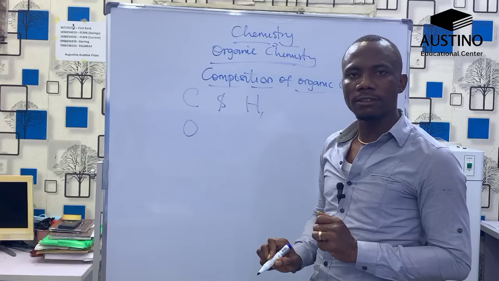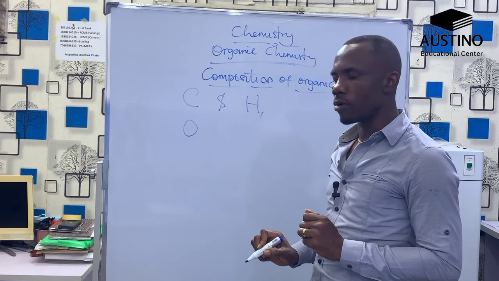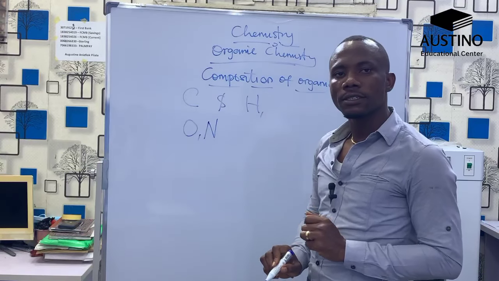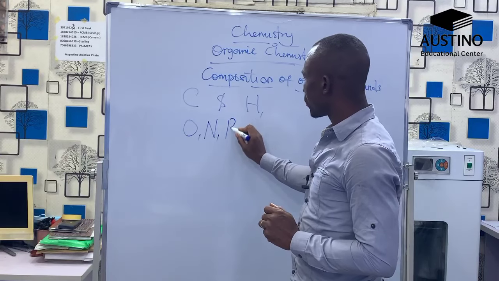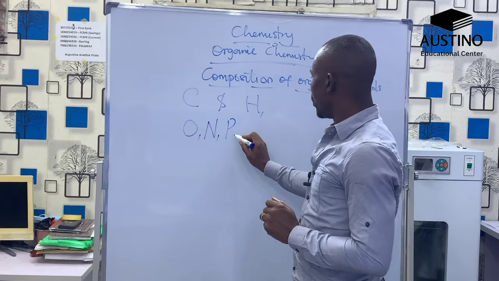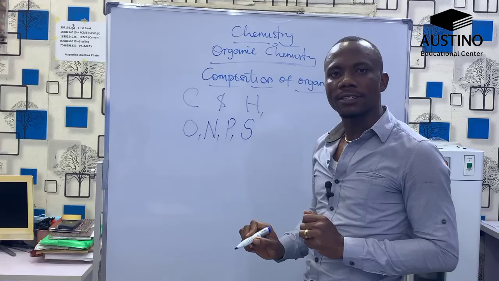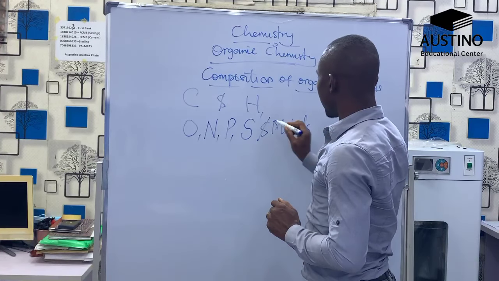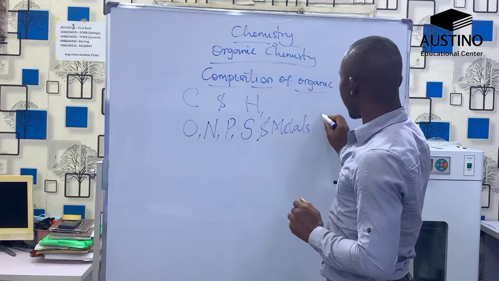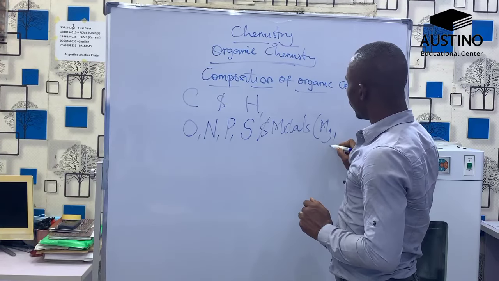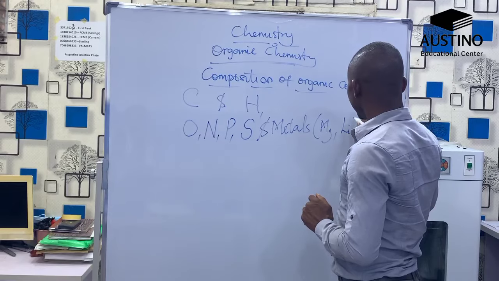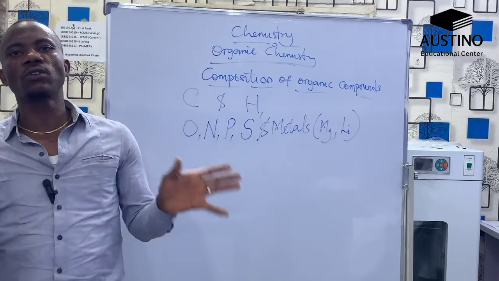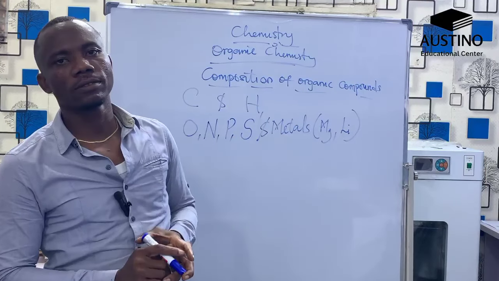Sometimes you will see oxygen as part of the composition of organic compounds. You will see nitrogen, phosphorus, and sulfur as part of that. And then sometimes you will see metals, for example, magnesium and lithium. These are the basic composition of organic compounds.